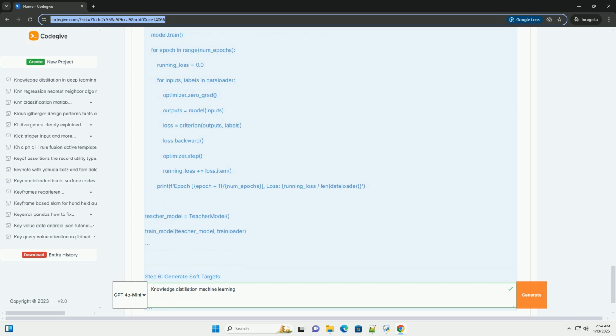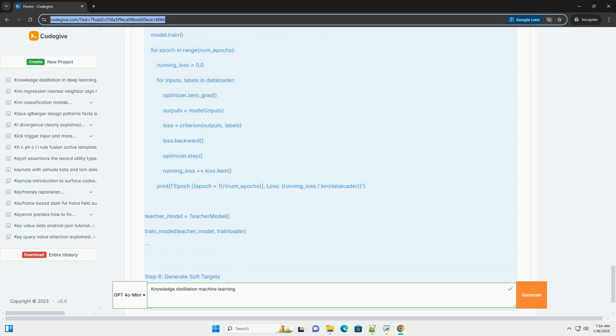Step 5, Train the teacher model. Step 6, Generate soft targets. After training the teacher model, we can generate predictions, soft targets, for the training data. Step 7, Train the student model with soft targets. Now, we will train the student model using both the original labels and the soft targets. Step 8, Evaluate the student model. Finally, we evaluate the student model to see how well it performs.